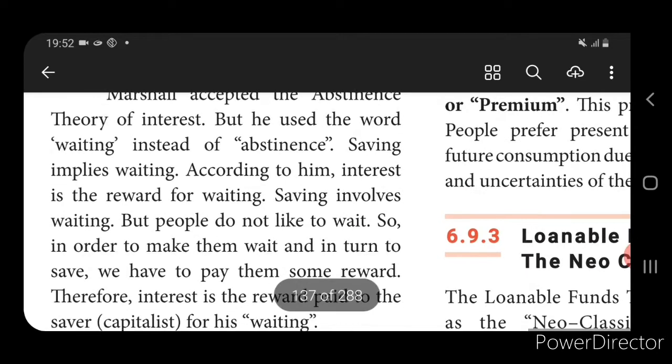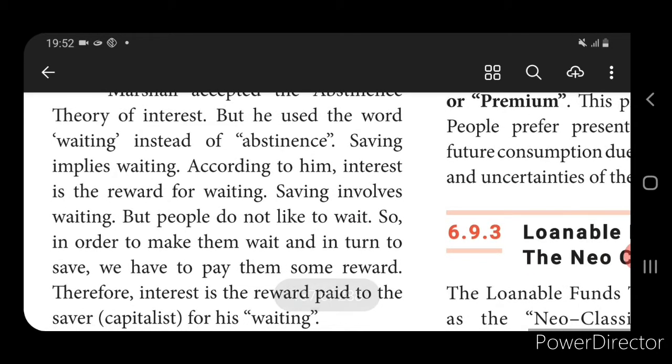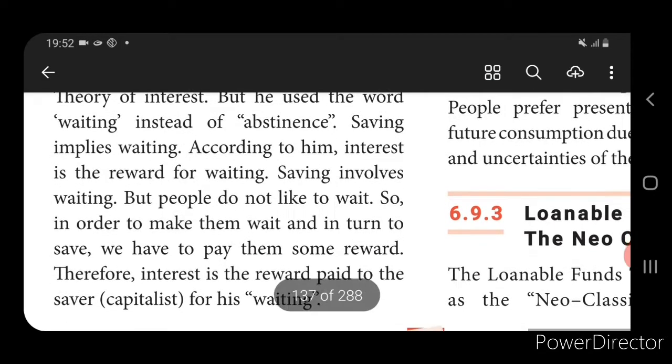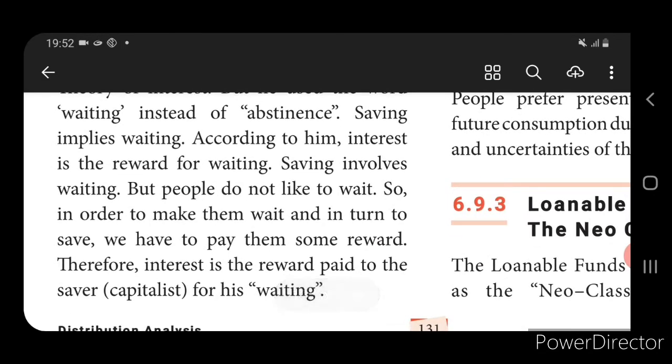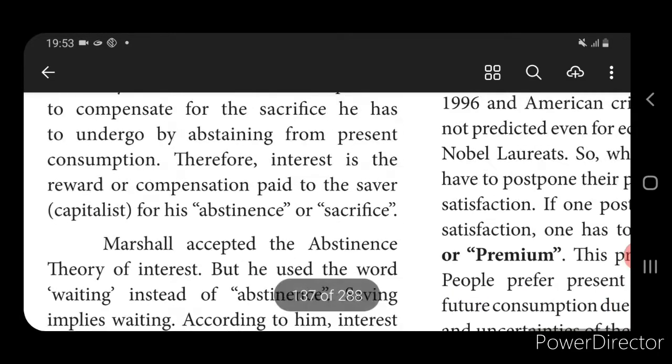We will not prefer any consumption, we will not spend on any consumption, we prefer savings. For those savings we wait for a period, and for that waiting time we receive a certain amount, which is called a reward. Okay, so it is clear.